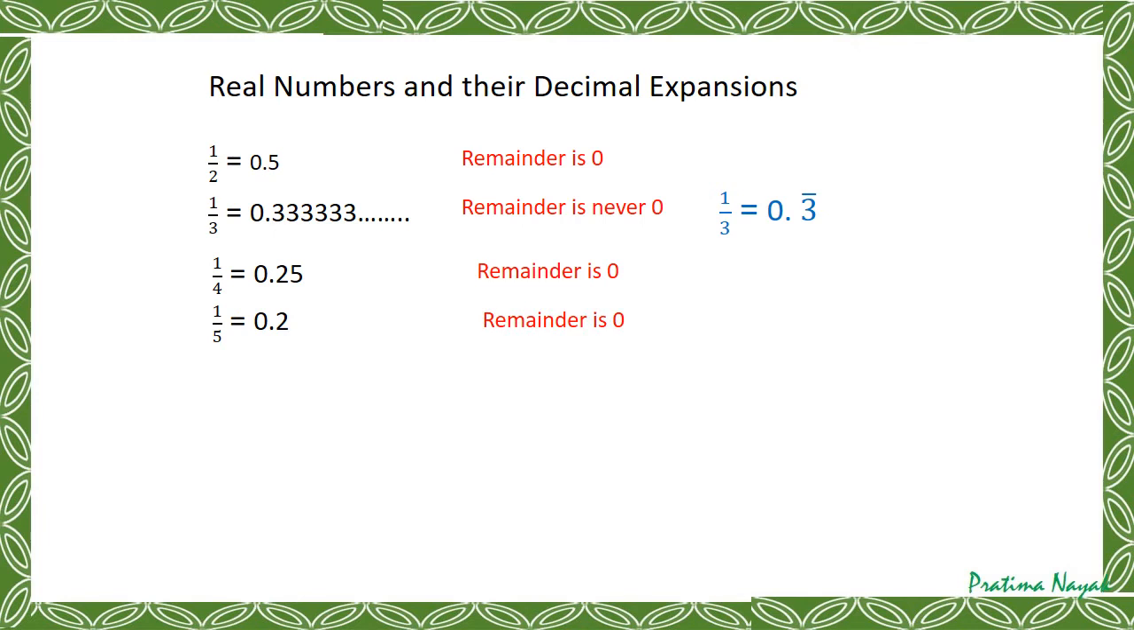1 by 5. If you divide, you will get 0.2. 5 2s are 10. Again, remainder is 0.